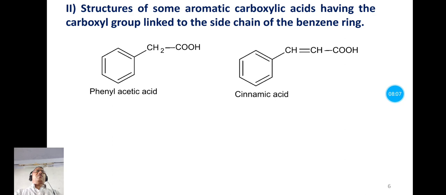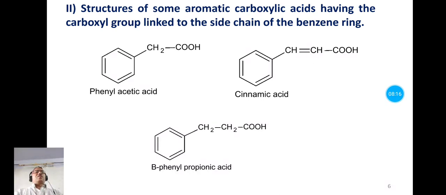Next example is cinnamic acid. Here also the carboxyl group is attached to the side chain of this benzene ring. Third example: here the carboxyl group is attached to the side chain of this benzene ring, and it is beta-naphthyl propionic acid.